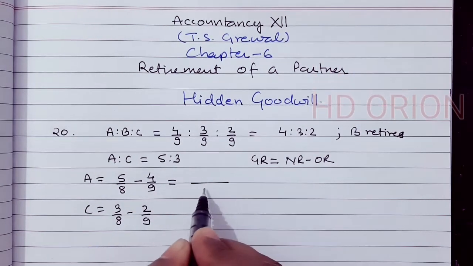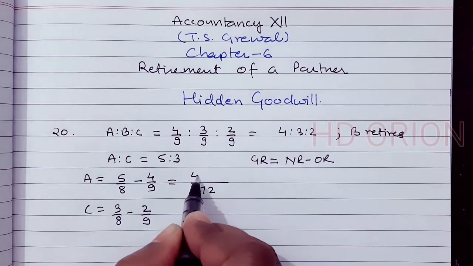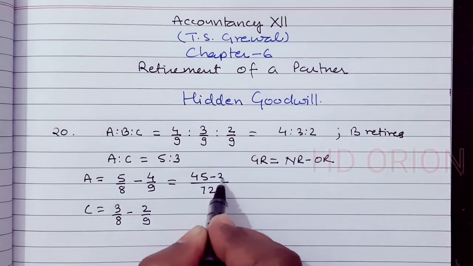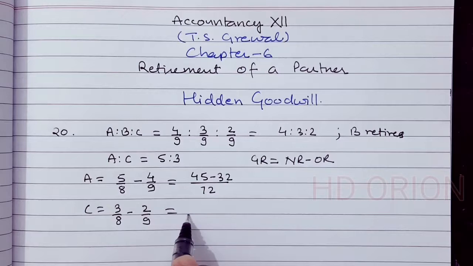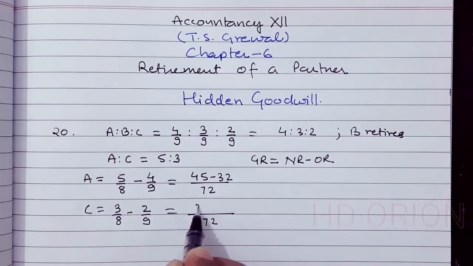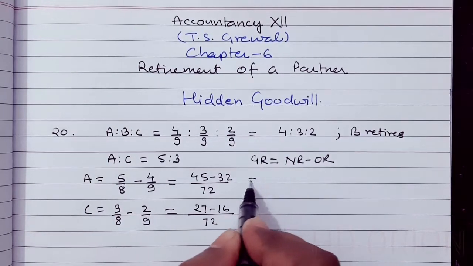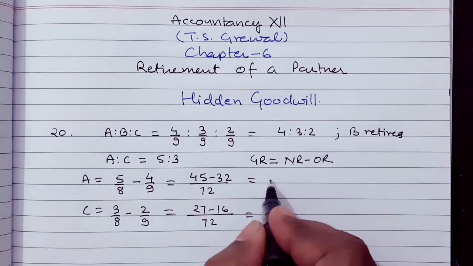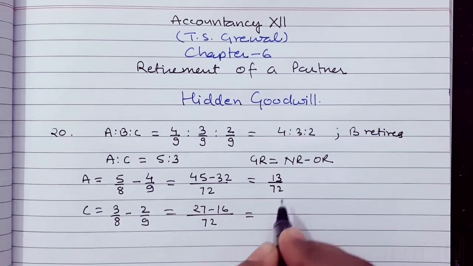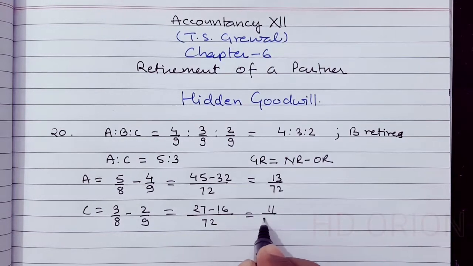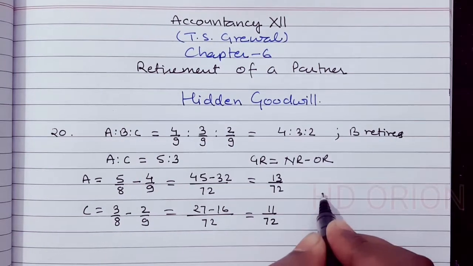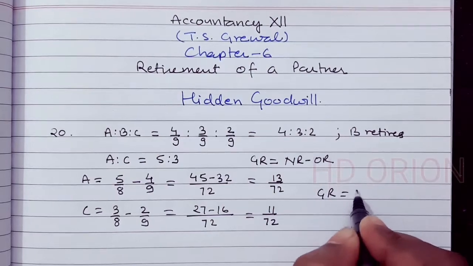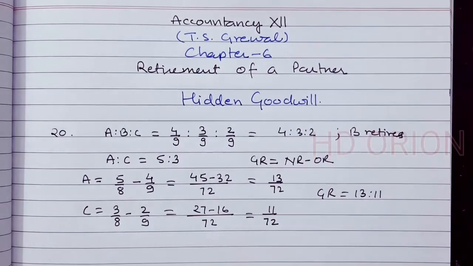LCM will be 72, 45 minus 32. Here LCM is 72, 27 minus 16. Now you will get 13/72 and 11/72. So gaining ratio is equal to 13:11.